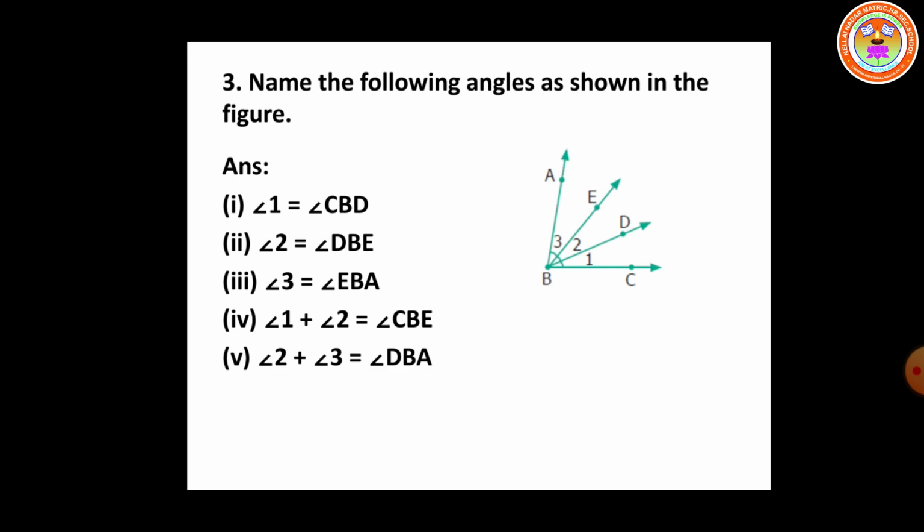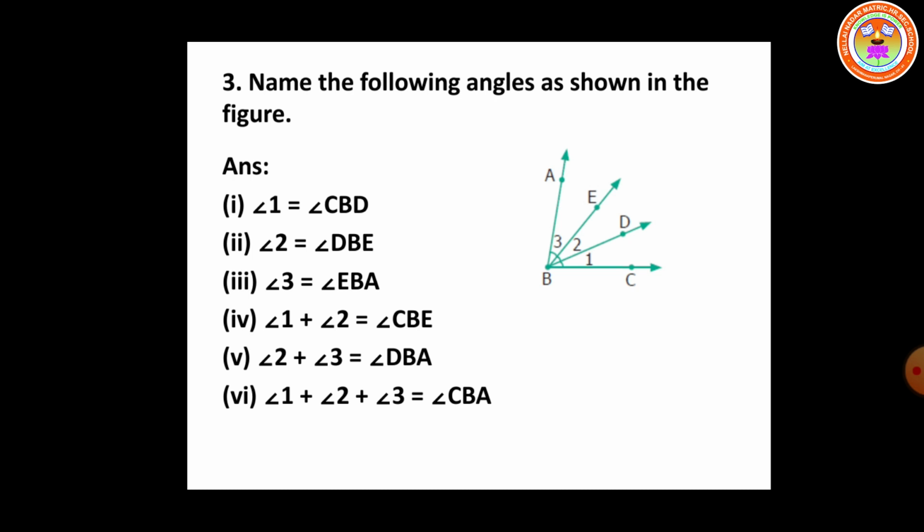Next one, angle 2 and angle 3. What are the rays having angle 2 and angle 3? Ray BA and ray BD. So when you start from the letter D, the name of the angle 2 plus angle 3 is angle DBA. Next one, angle 1 plus angle 2 plus angle 3 together.